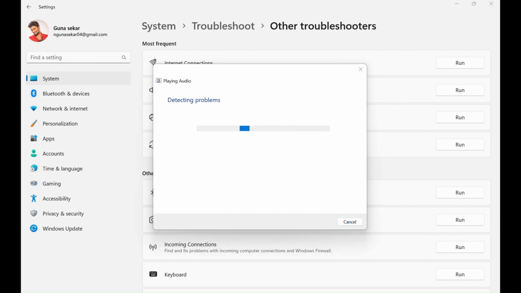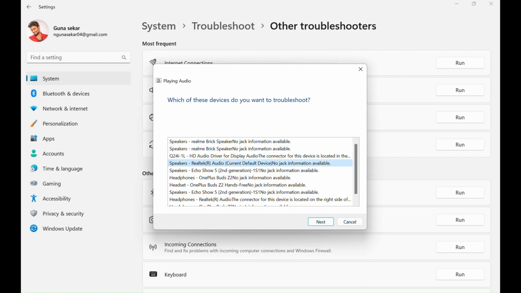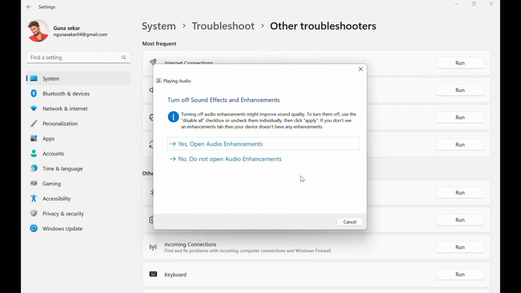This troubleshooter might take some time to fix the problem automatically. Wait for 2 to 4 minutes to complete the operation. Select the audio device you would like to troubleshoot. Click Next. Restart your computer once the troubleshooter completes the operation successfully.